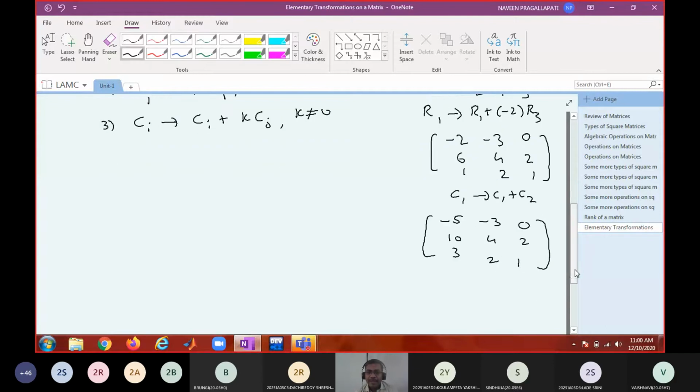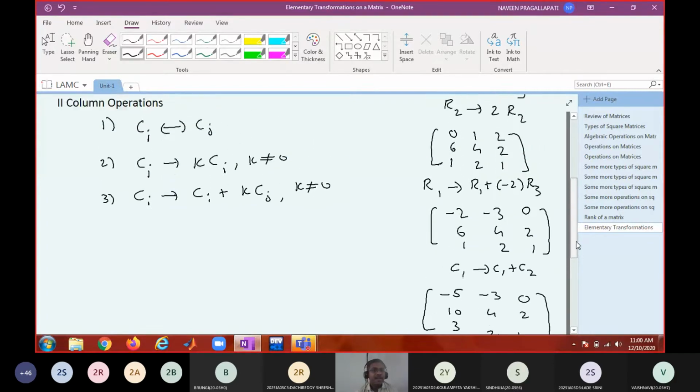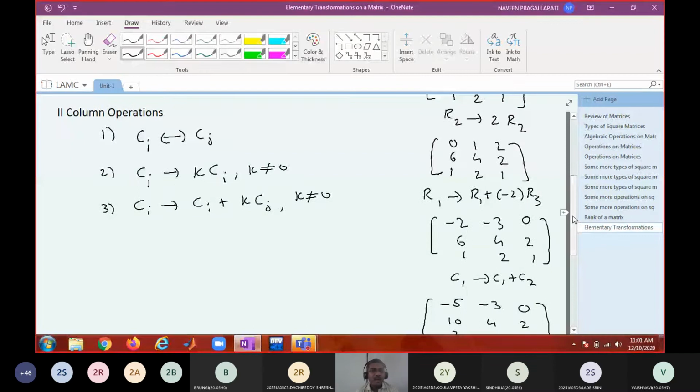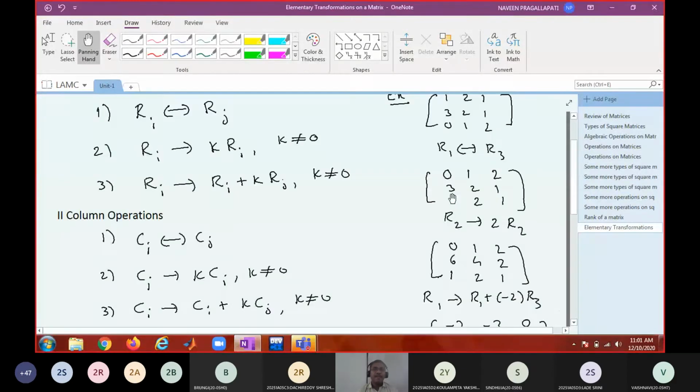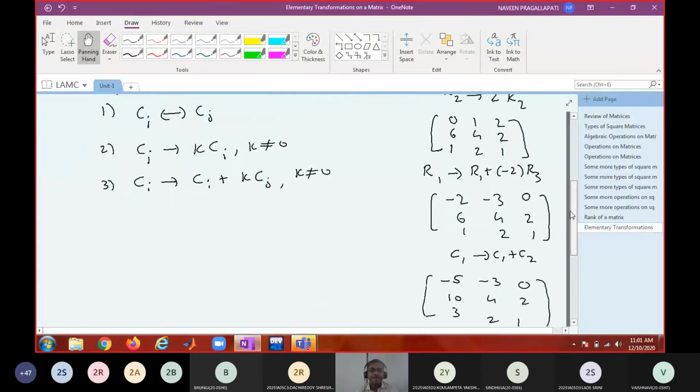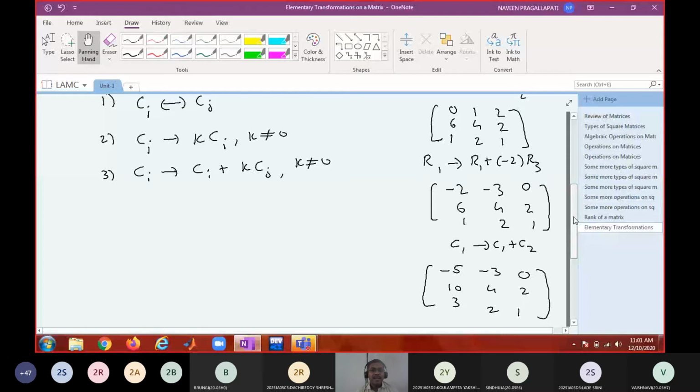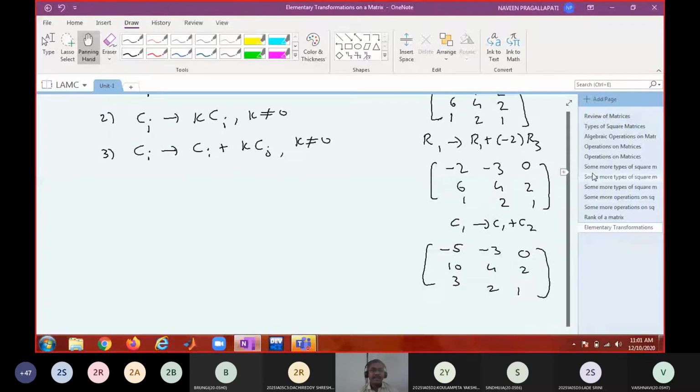Like this I can apply the remaining operations also. Any row or column operation is said to be an elementary transformation. I can apply some row operations followed by some column operations, or only row operations or only column operations.